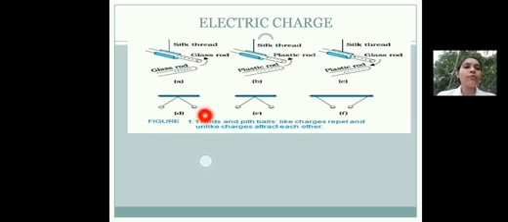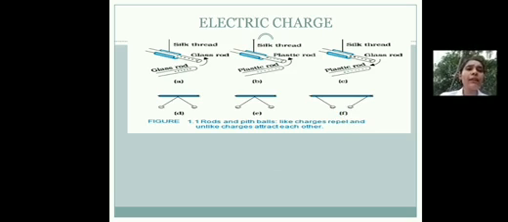Similar is the case of pith balls here. These are the pith balls. Here both the pith balls are negatively charged. Here both the pith balls are positively charged. And here one is positively charged and another is negatively charged. Well, unlike charges attract each other. This is the basic property of an electric charge.